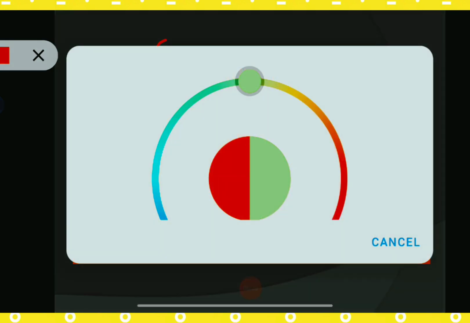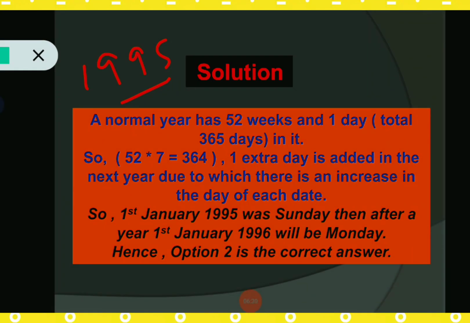So 1995 is an ordinary year, and we all know that an ordinary or normal year has 52 weeks and 1 odd day, because the total number of days of a normal year is 365 days, that is 52 weeks plus one odd day.